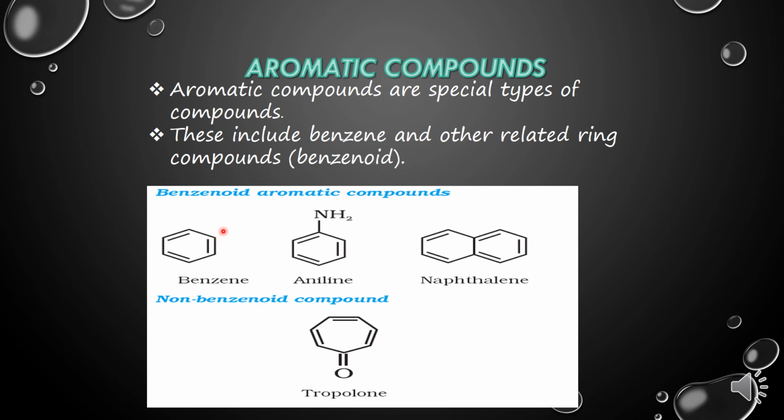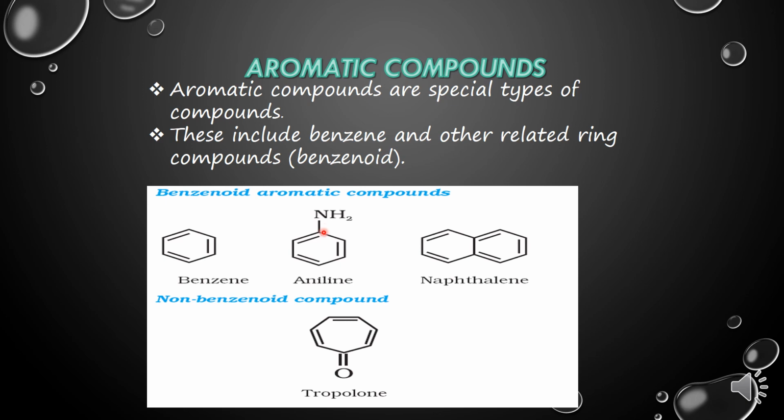This is the bond line formula which I explained to you in the first video of this chapter. Again, if you see, this is aniline. If you ignore this NH2 for some time, you will see this is actually the benzene ring. And what must have happened? One hydrogen atom is replaced and an NH2 group is attached to this carbon atom.